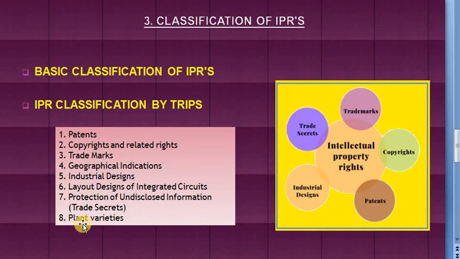And last is plant varieties. It is a form of intellectual property right which is granted to the breeder of a new plant variety. So it protects authorization of the breed against exploitation. So I hope you now have a thorough understanding of this topic of classification of IPRs.